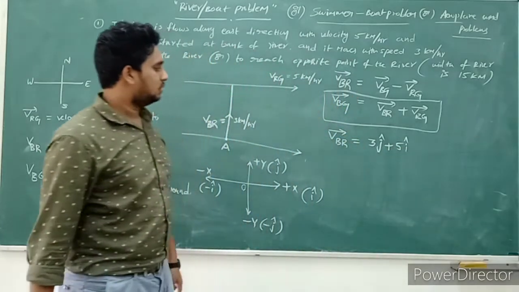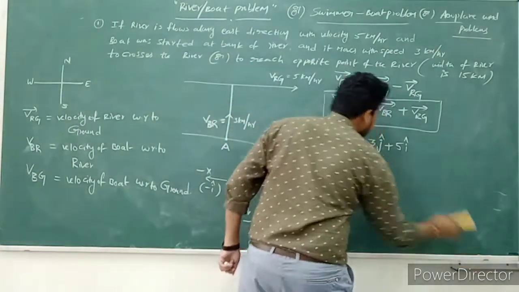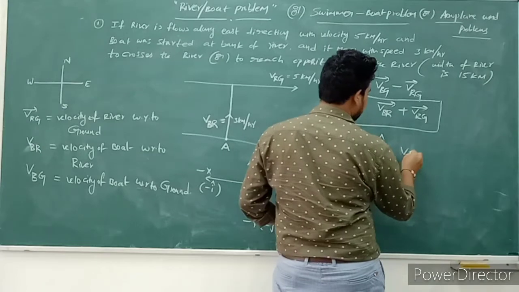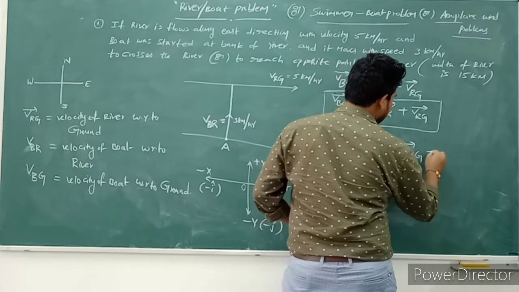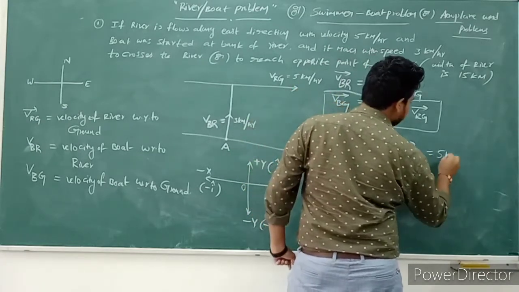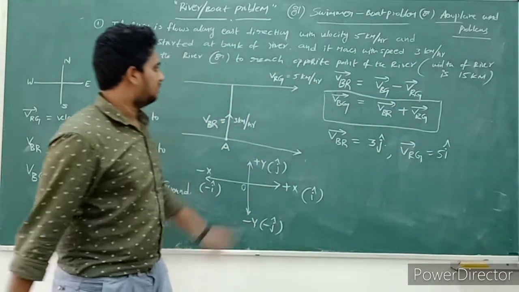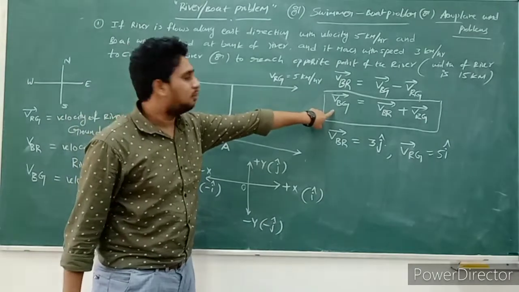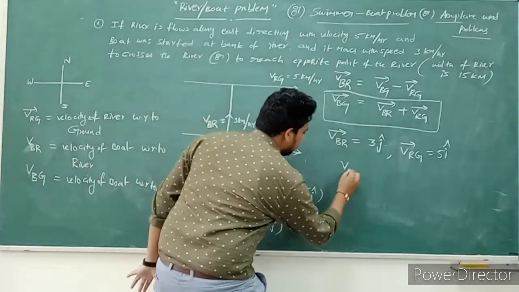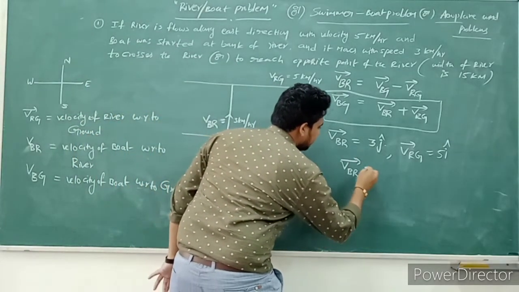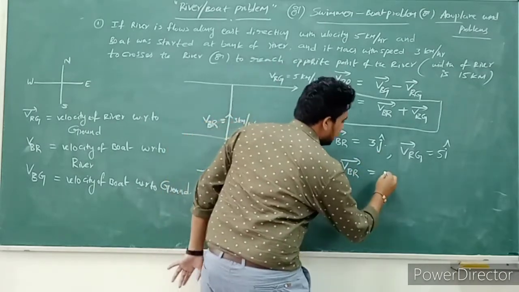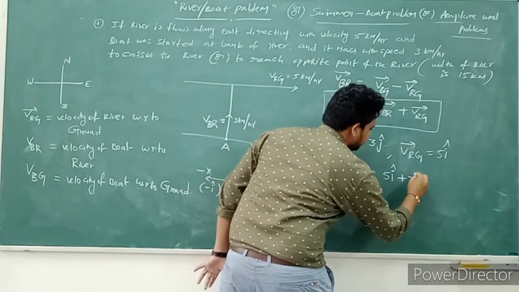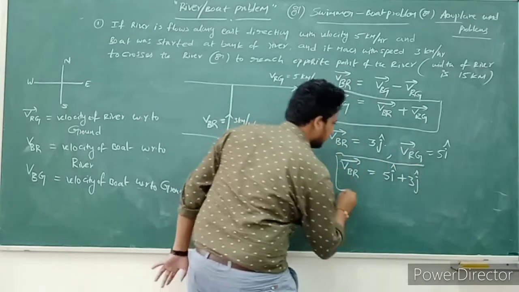So here the velocity of boat with respect to river is 3 j cap, and the velocity of river with respect to ground is 5 i cap. Now we want the velocity of boat with respect to ground. It is equal to 5 i cap plus 3 j cap.